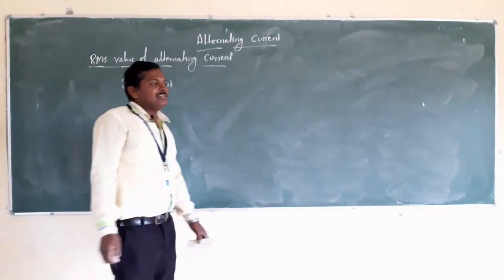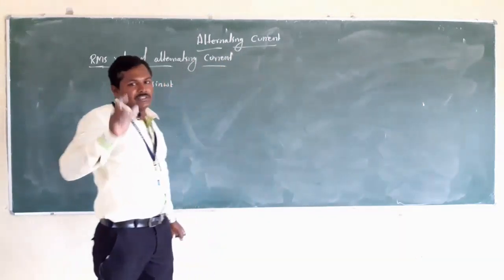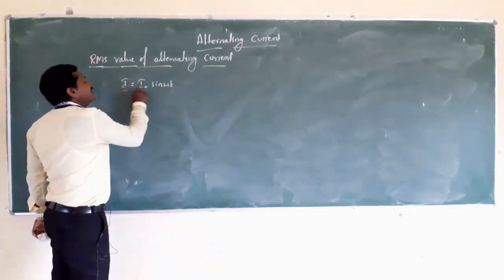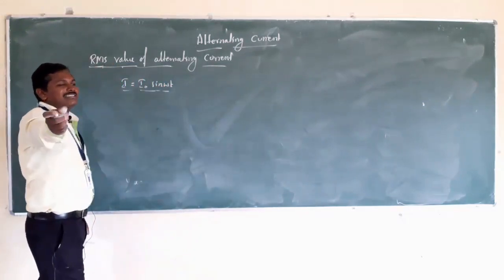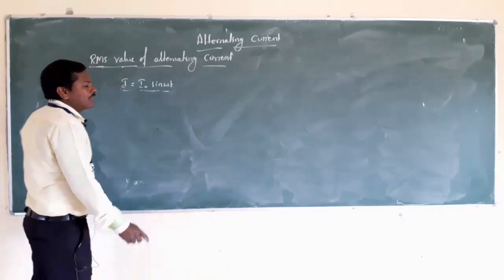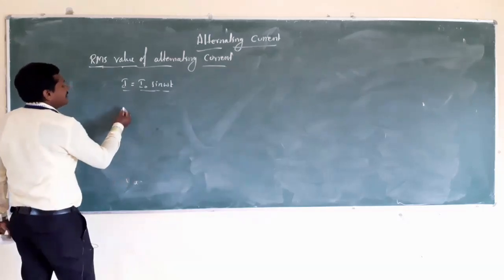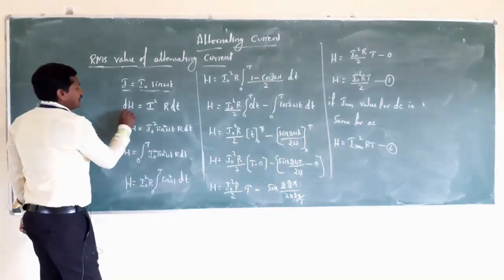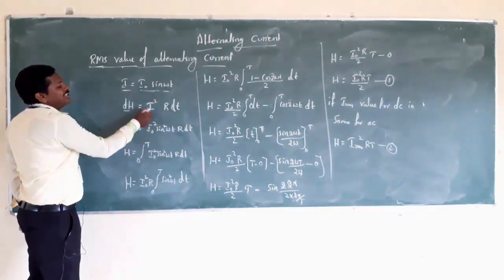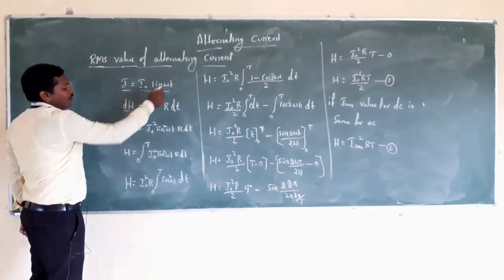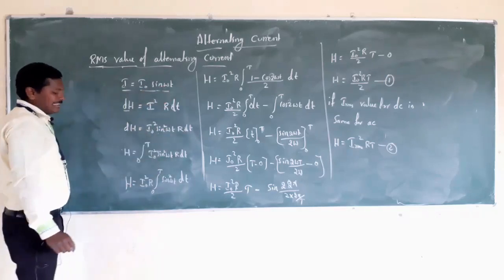When this alternating current passes through a resistor for a small interval of time, it produces some heating effect. Therefore, a small amount of heat produced when an alternating current passes through a resistor R can be represented by dH equal to I square R into dt. Here, I is nothing but I naught sin omega t, so we substitute: dH equals I naught square sin square omega t R into dt.